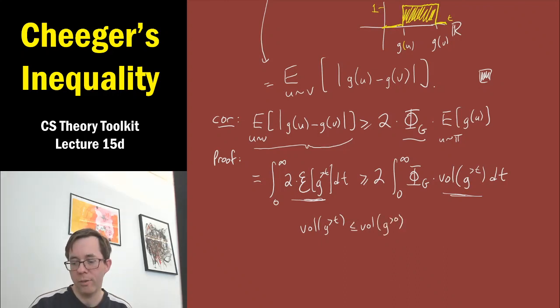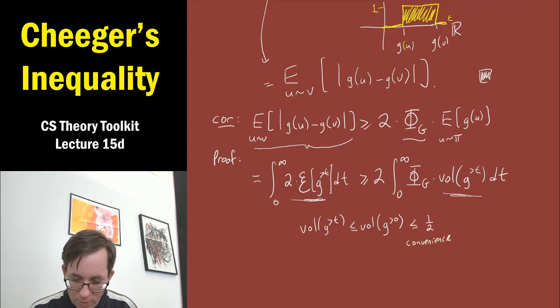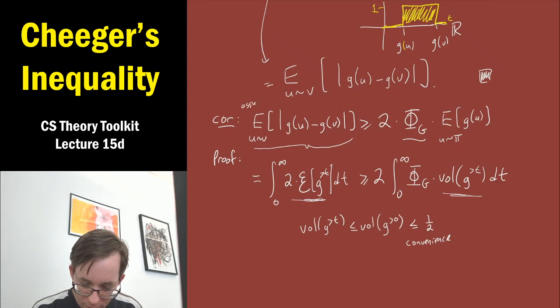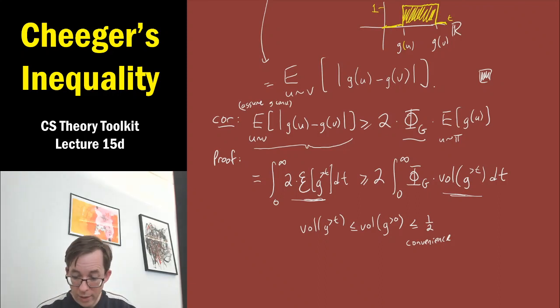If g's value is bigger than t, it's bigger than 0. And we know by convenience that this volume is at most 1/2. Here we're assuming g is convenient, and that's just so that we can make this deduction.